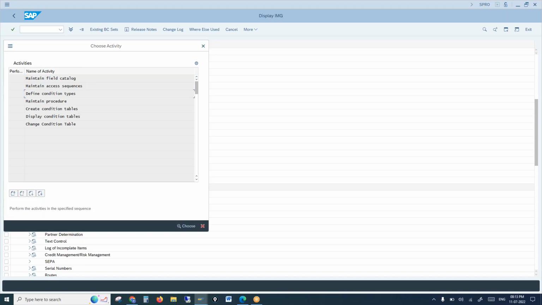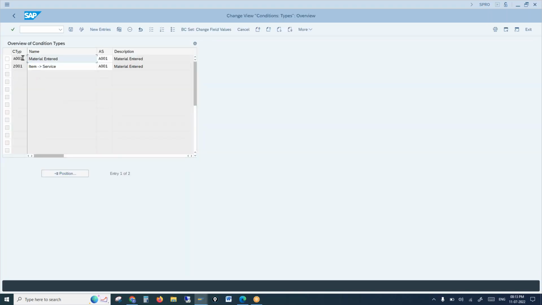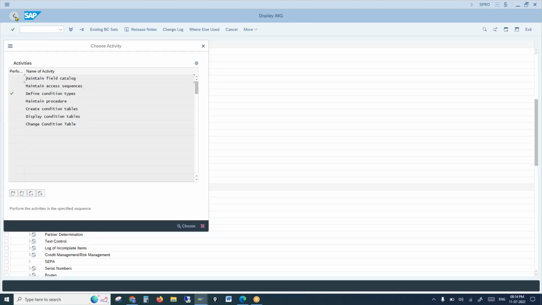The standard condition type for material determination is A001, and for it you see there is the A001 access sequence. In this access sequence, we already have a standard table called Material Entered, because we are trying to replace the material entered. You entered material X and you want to replace it, right? So the field combination itself is available in the standard system as Material Entered. The access sequence is assigned to the condition type.